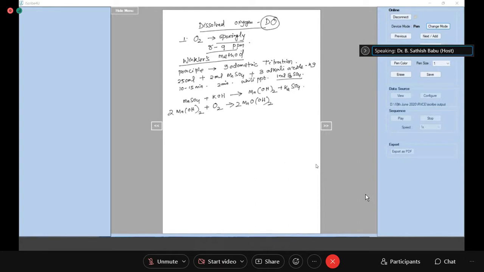Then we are treating it with sulfuric acid, so that you get manganese sulfate plus water plus nascent oxygen. This nascent oxygen is used up by potassium iodide.